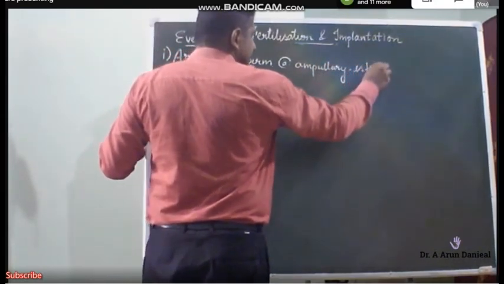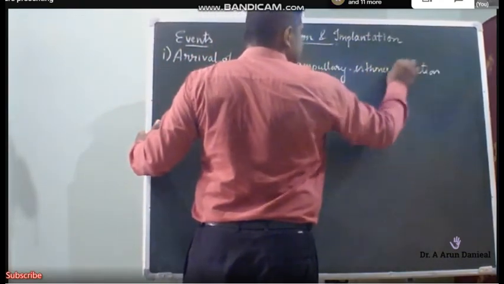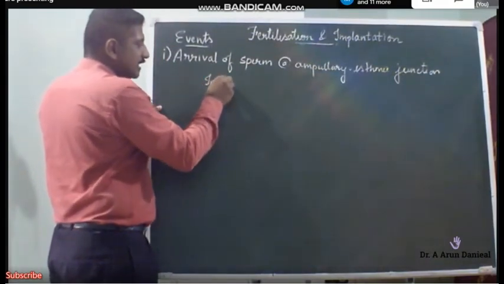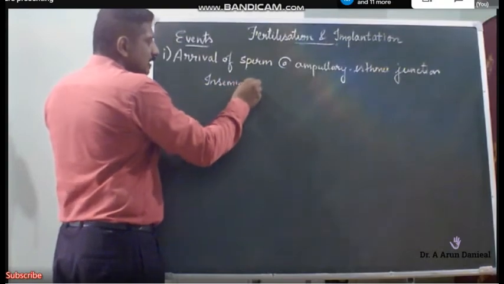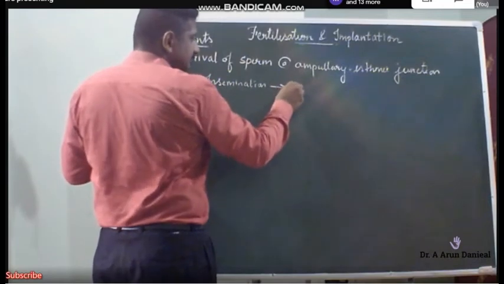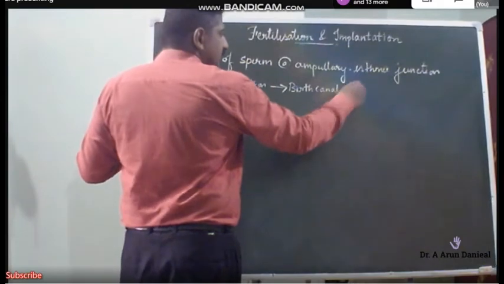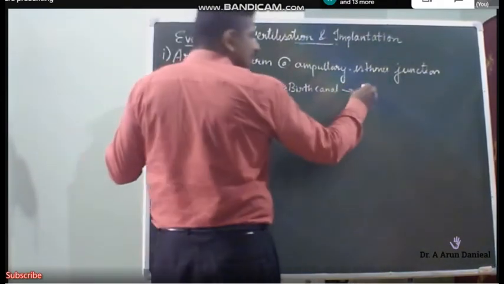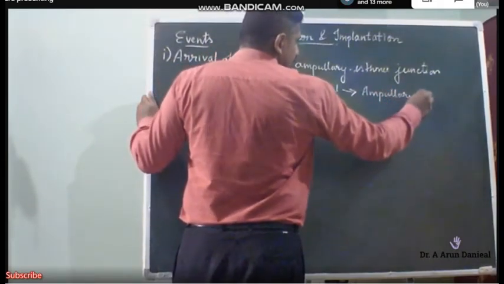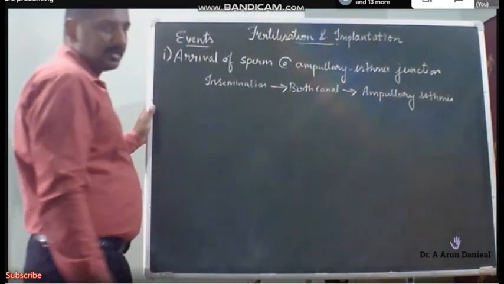isthmic junction. The sperm have to arrive at the ampullary isthmic junction. So what is the route or pathway? After insemination in the vagina, they have to cross the birth canal, and from the birth canal they have to go to the ampullary isthmic junction. They have to reach the ampullary isthmic junction.